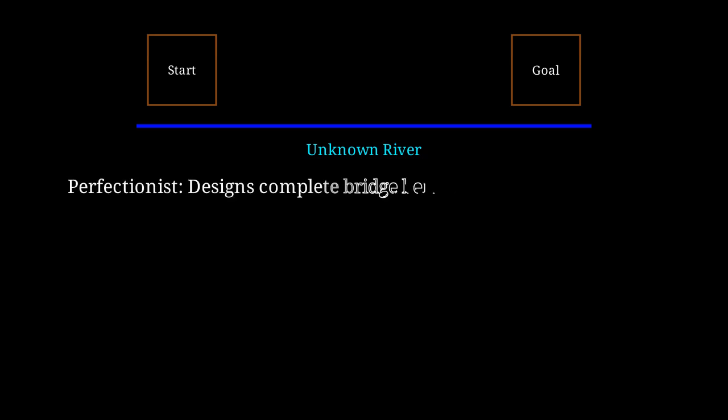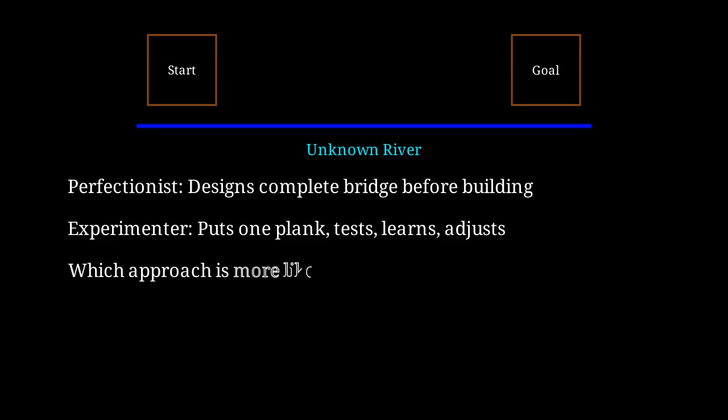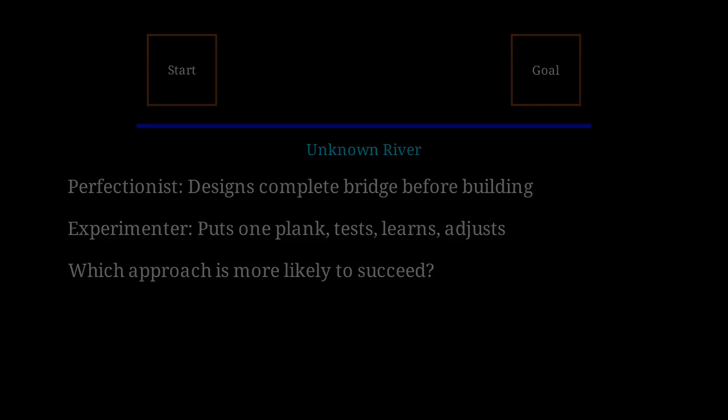The perfectionist designs a complete, elaborate bridge on paper before laying a single plank. They assume they know the river's depth, current, and width. The experimenter puts down one plank, walks on it, tests the current, learns about the river, then adjusts the next plank based on real conditions. Which approach is more likely to result in a successful crossing? Obviously, the experimenter, because they're learning from reality, not assumptions.